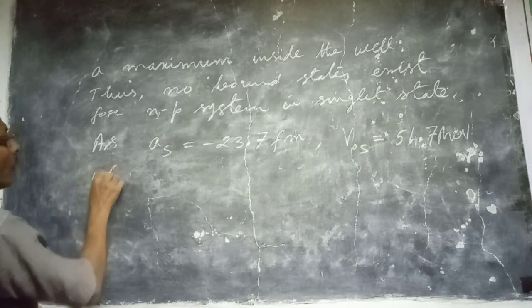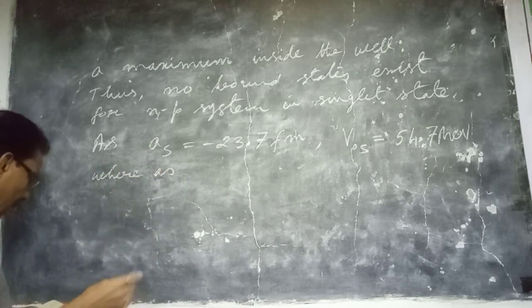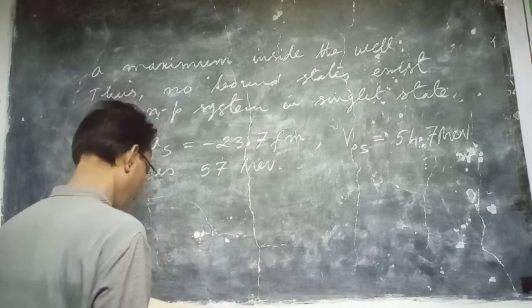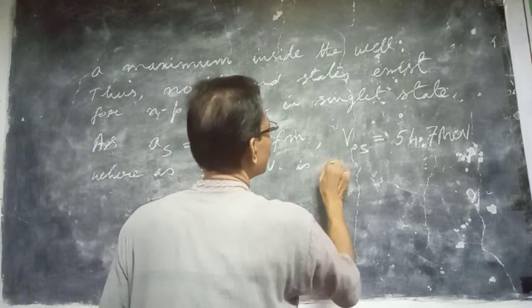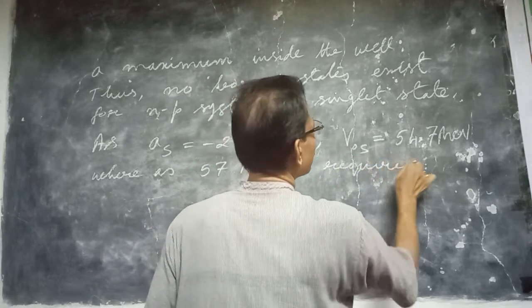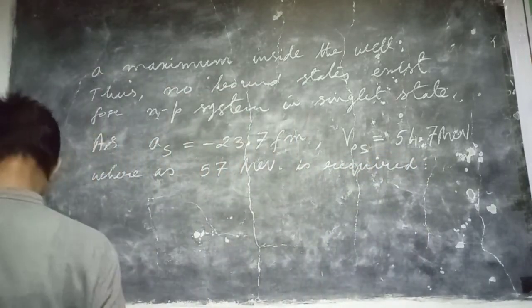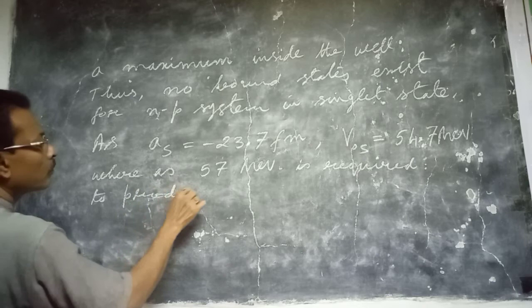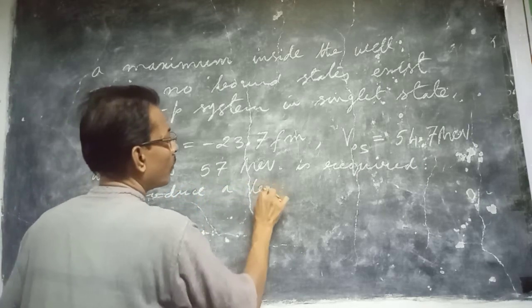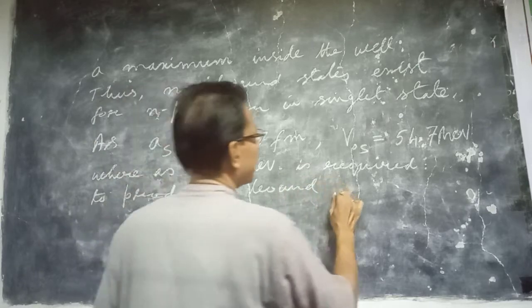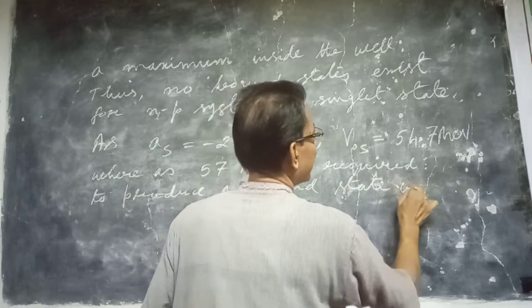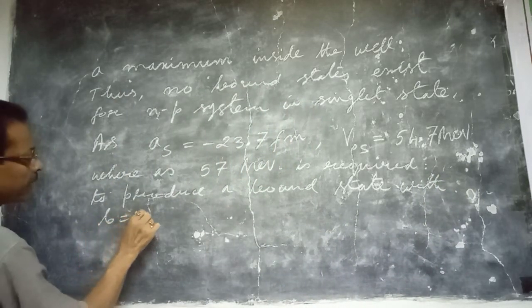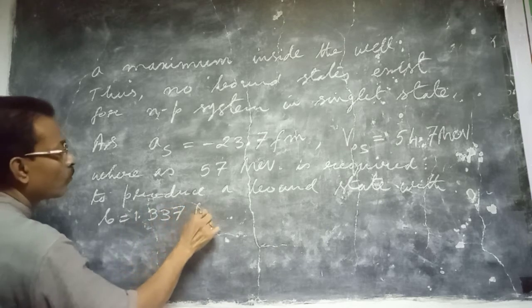Whereas 57 MeV is required to produce a bound state with the range of the potential B equal to 1.337 fermi.